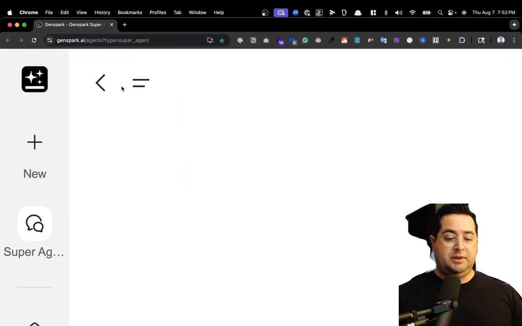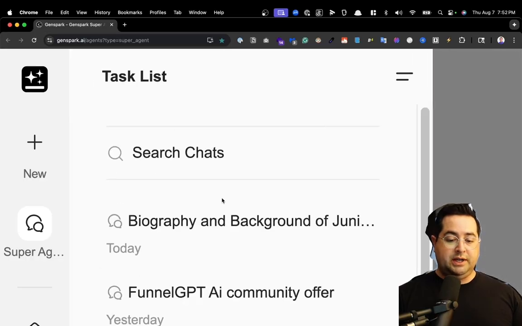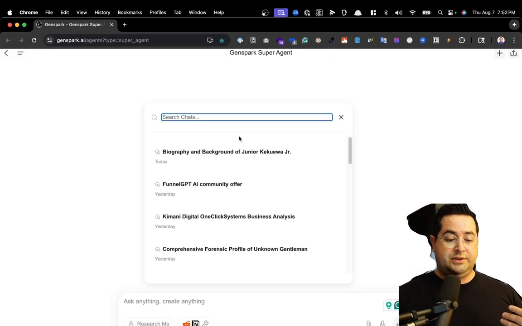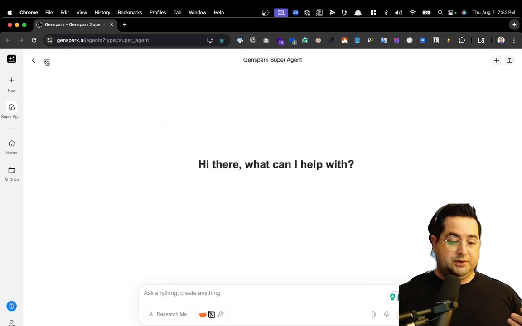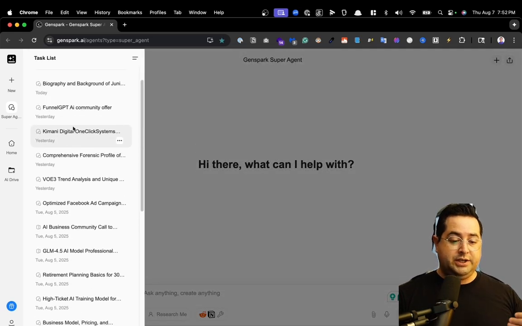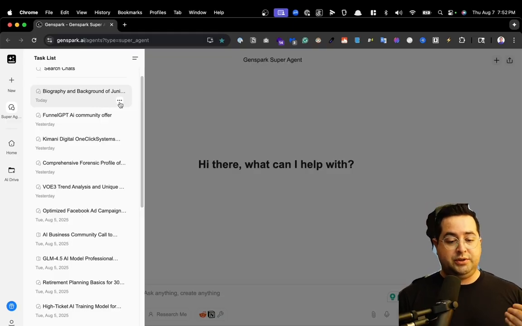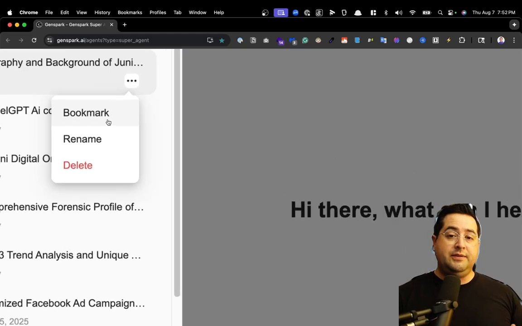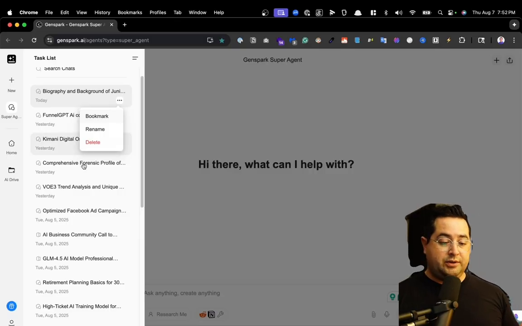Then on the very top left corner, these 2 little lines, when you click on it, show you your history. They just added this new feature that now allows you to search. So if I click on those 2 lines, you can now search your chats. Here's all your chat history for every conversation, and when searching conversations, you can click the 3 dots. You could also bookmark them to save them as more important than other chat conversations.